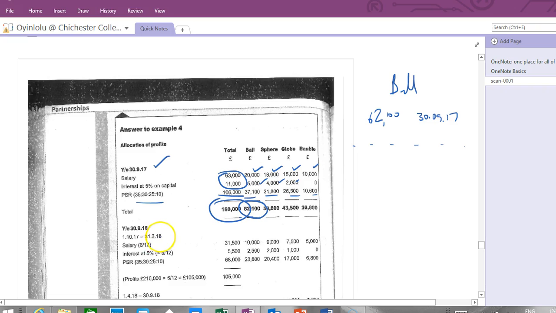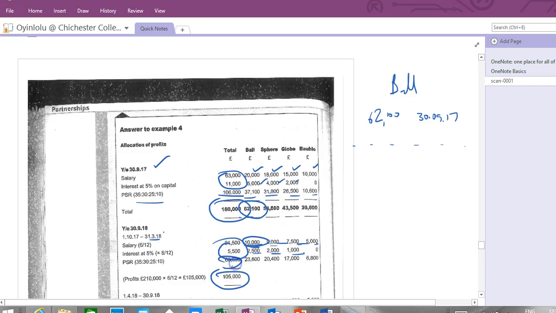Then we have, of course, what happens after that. Like I said, we have to stop at the 31st of March because there are two periods here now, right? So we need to halve everything. That's the 105,000 that I talked about. Halve their salaries. Ball's only going to get his half. And then of course interest, halve that.